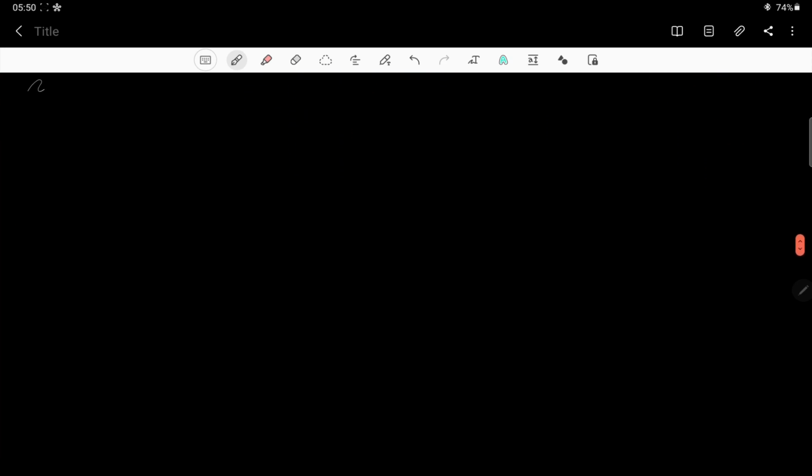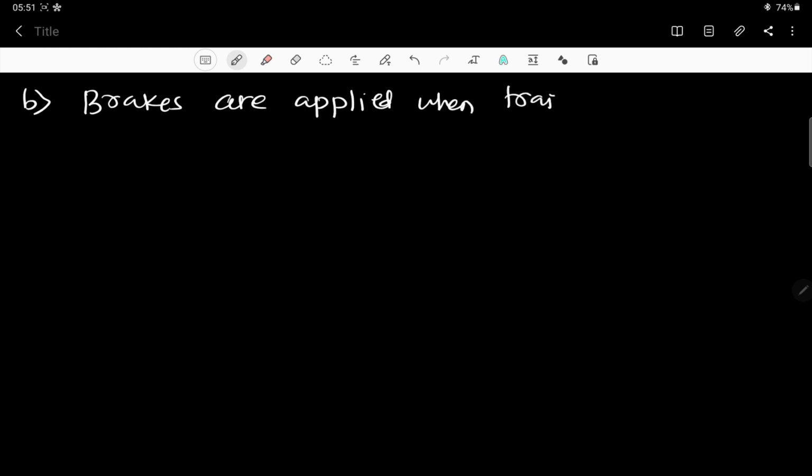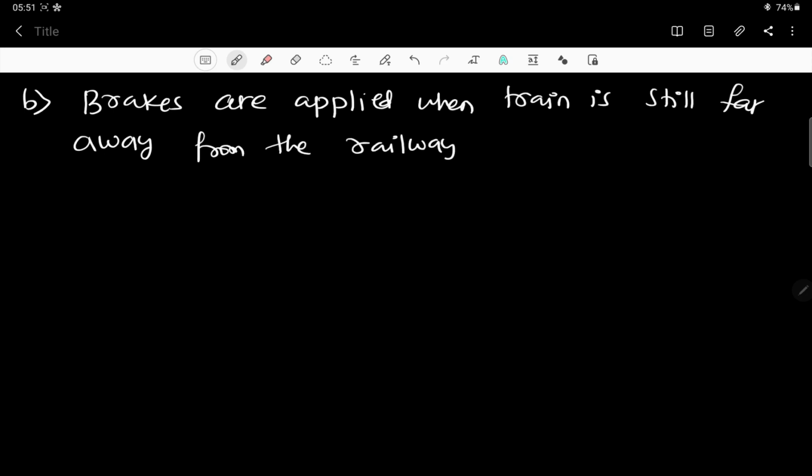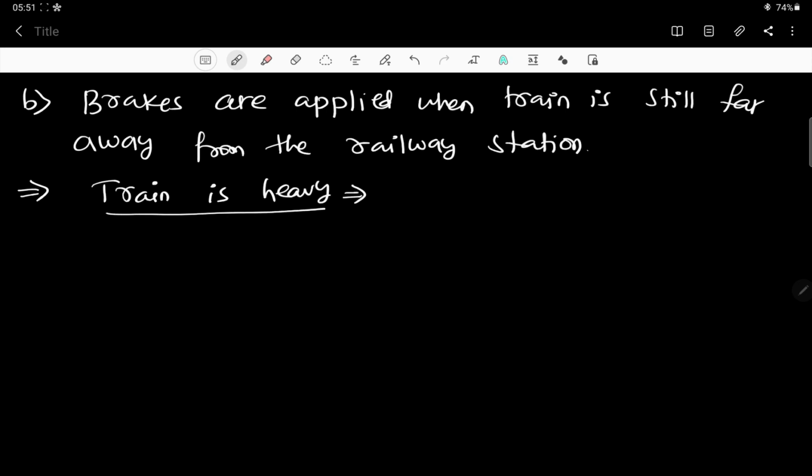All right, anyway, then moving forward, part B: brakes are applied when the train is still far away from the railway station. Why? Again, what happens here: the train is very heavy, right? To stop that is not an easy task, correct?